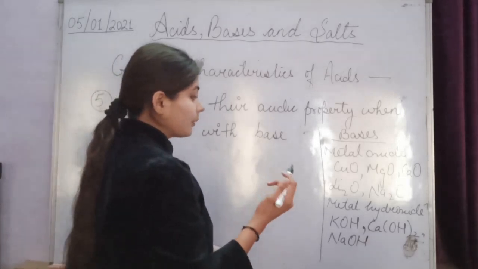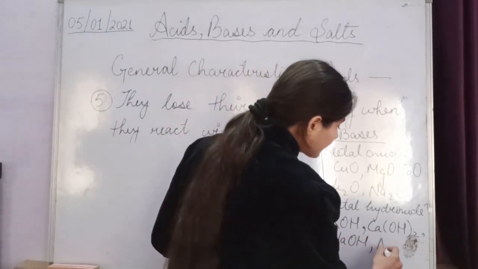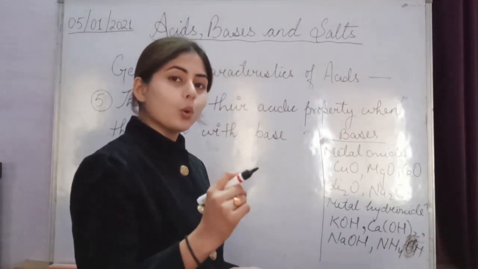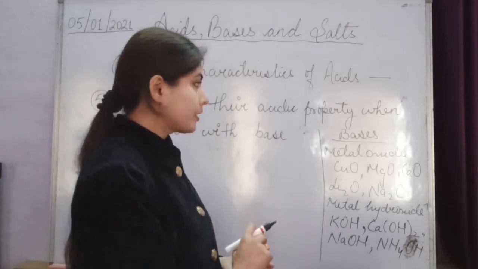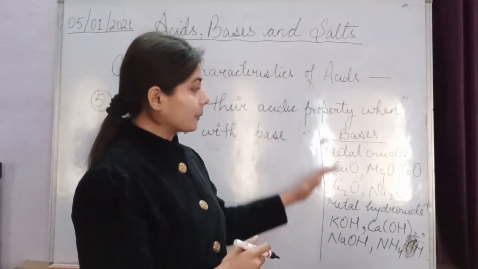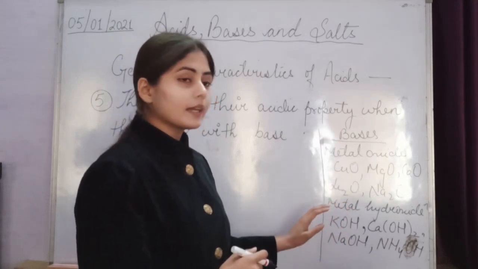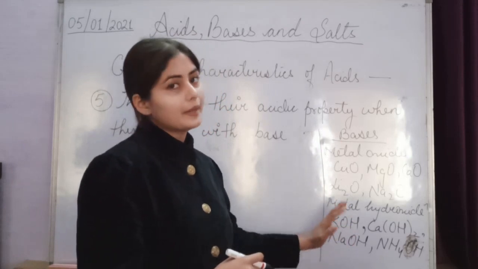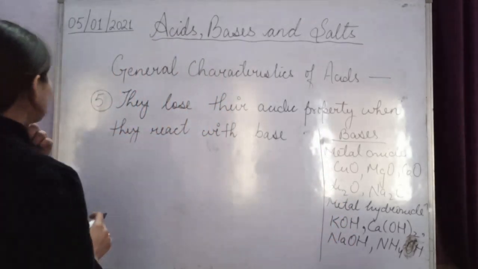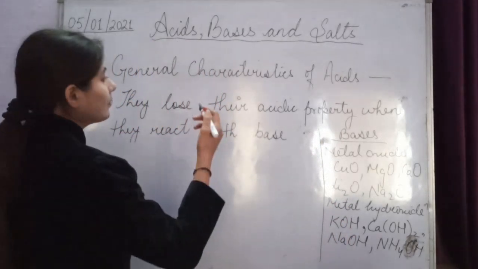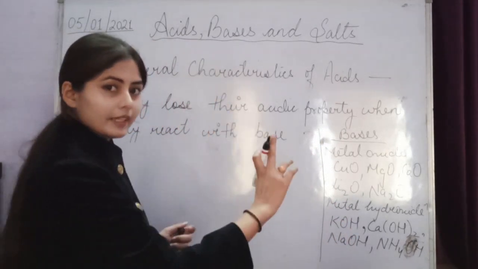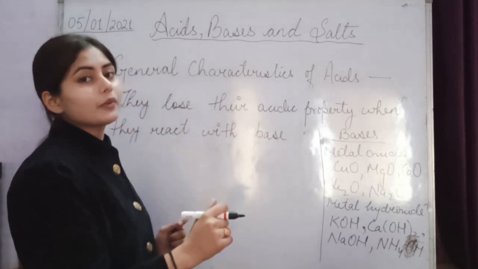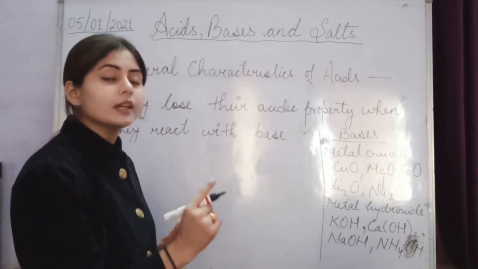Then I said ammonium hydroxide. This is also an example of a base, NH4OH, ammonium hydroxide. So you have to remember that these compounds, which contain an oxide group or a hydroxide group, are called bases. What it is saying is that when an acid reacts with a base, it loses its acidic property and gives salt and water, and this reaction is called a neutralization reaction.